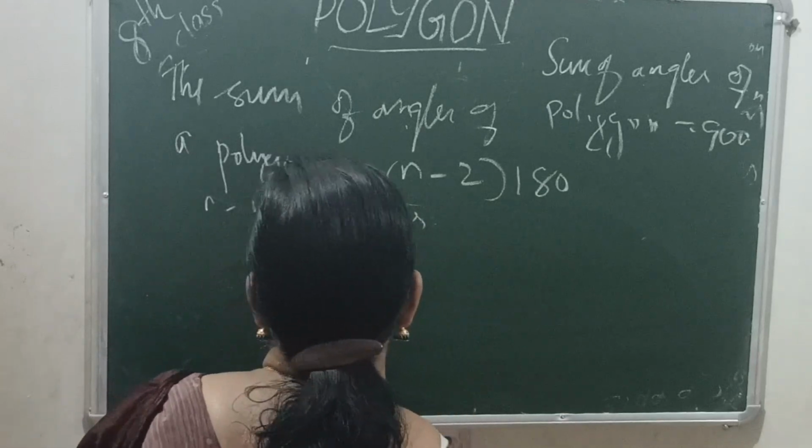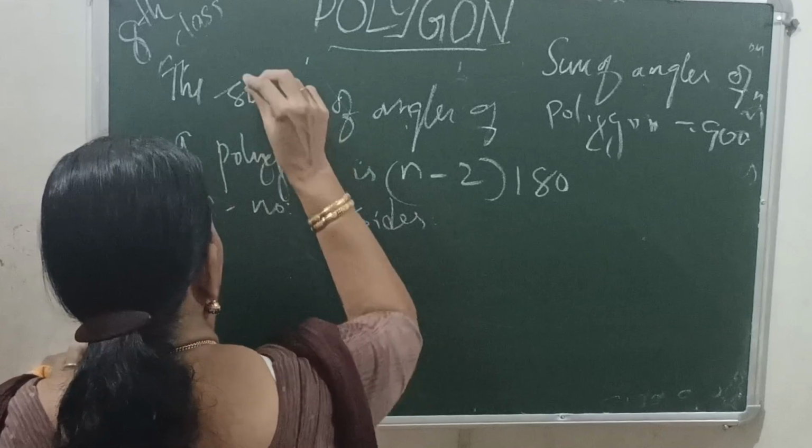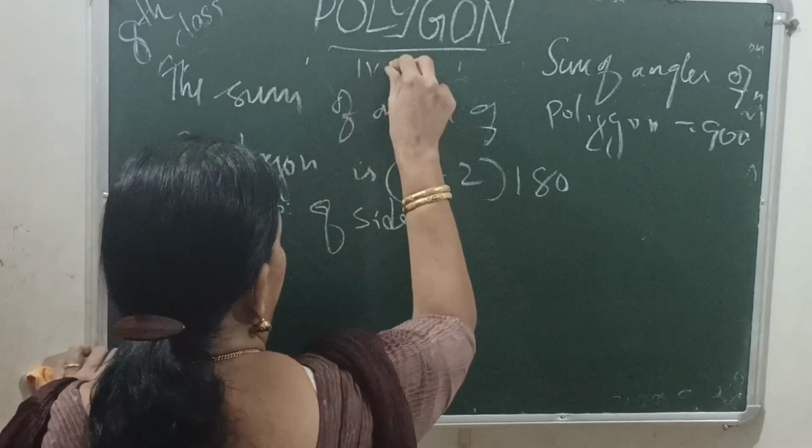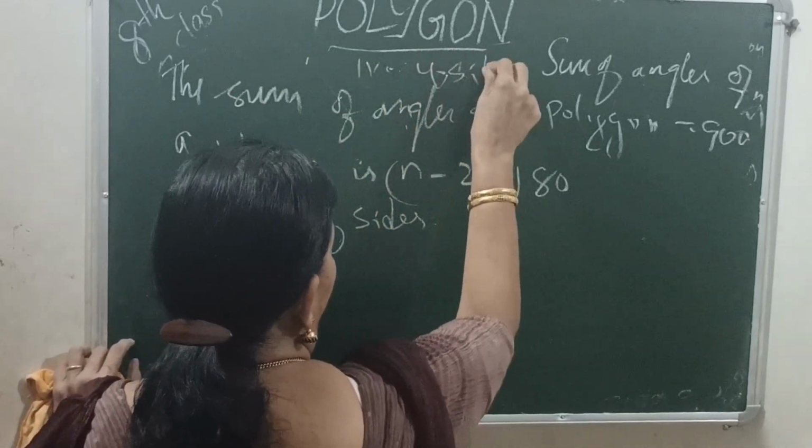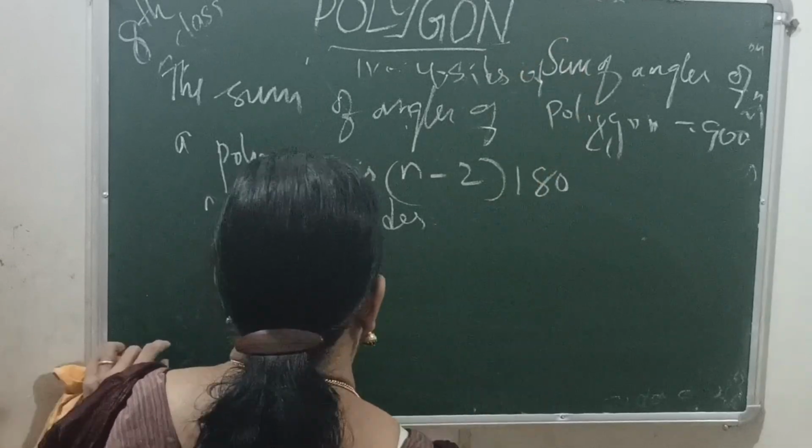Here the question is to find the number of sides of the polygon.